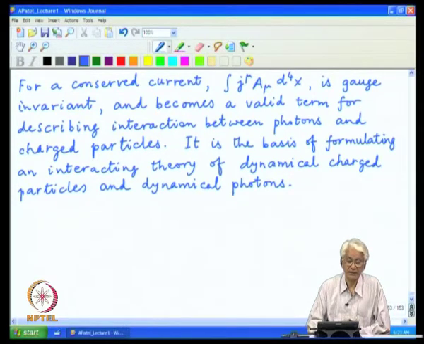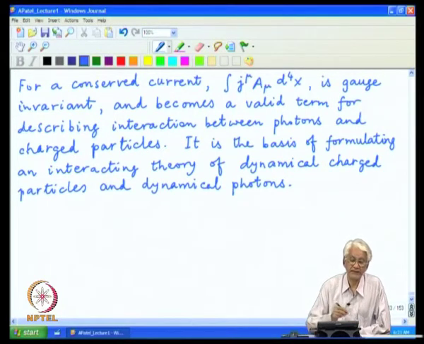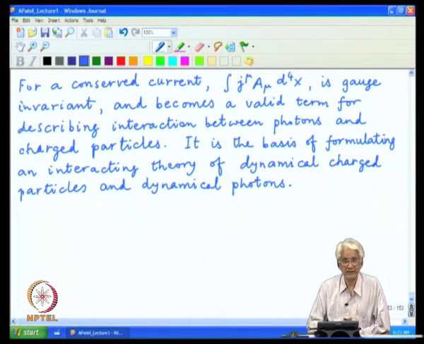So, in one case the fermion was a dynamical field, in the other case the photon was a dynamical field, and now if we agree to this common interaction term which appears in both these theories, we can have the photons as dynamical fields together with the fermions also as a dynamical field and a common interaction term, and that is the structure of the full theory of quantum electrodynamics, where all the degrees of freedom are simultaneously dynamical. They respect the necessary principles of symmetry, Lorentz symmetry, gauge symmetry, as well as current conservation.